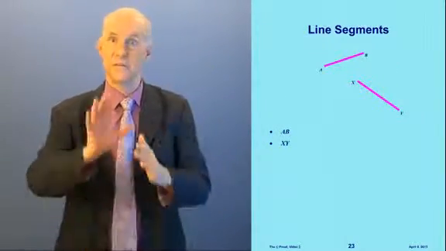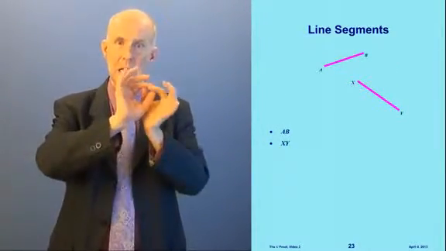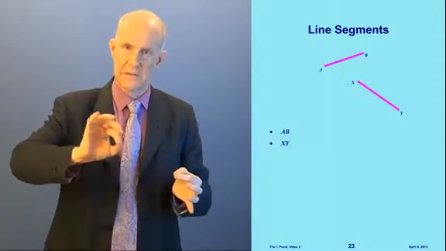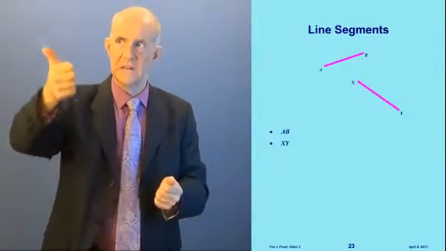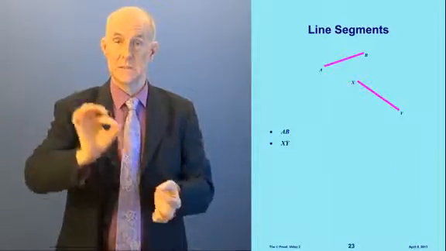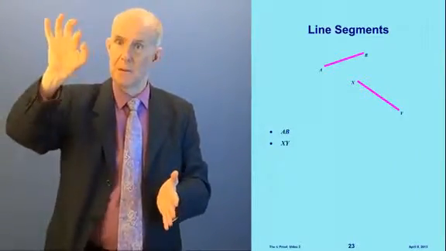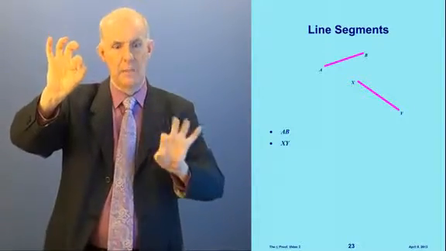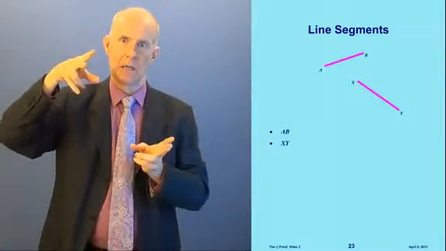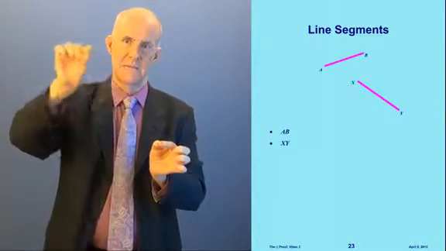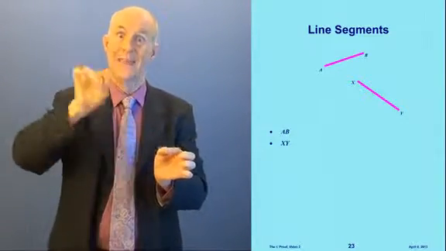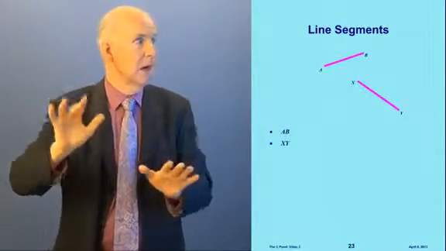Now, line segments. First, let's talk about what a line is. A line is a straight thing. It's completely straight, and it goes infinitely far in both directions. Now, what we can do is, there's those points all along the line. If we take a point here on the line, and then another point down here on the line, and we clip the line off, then we have this piece of the line that goes from this point to this point. That's called a segment. All right?